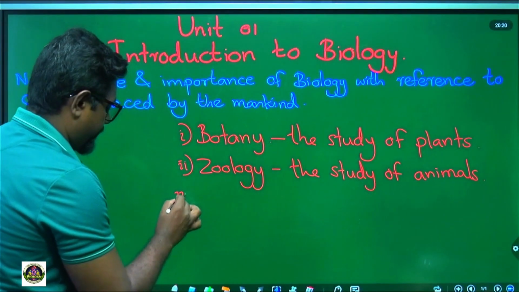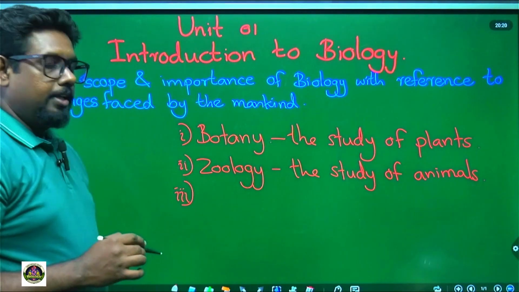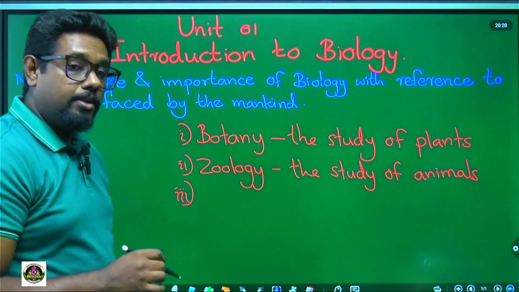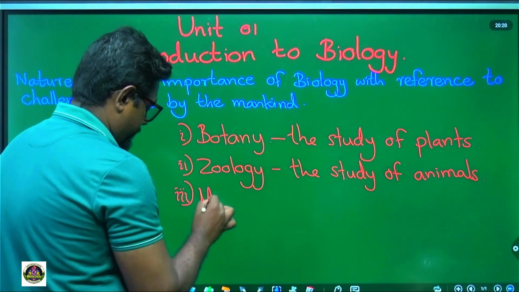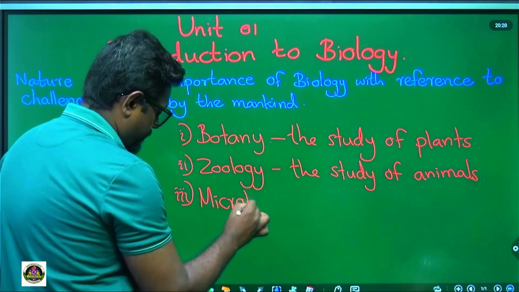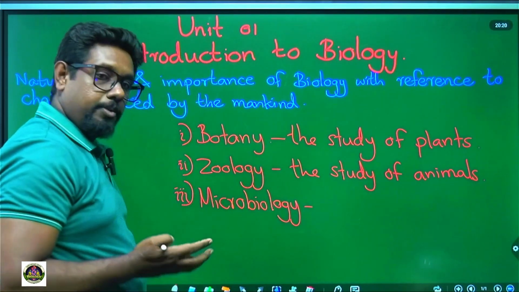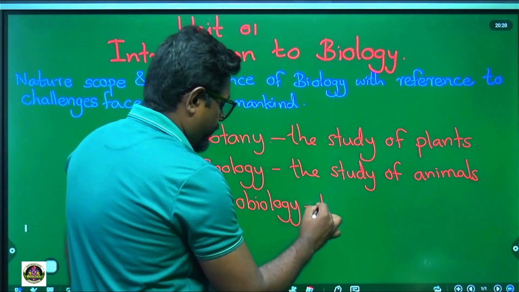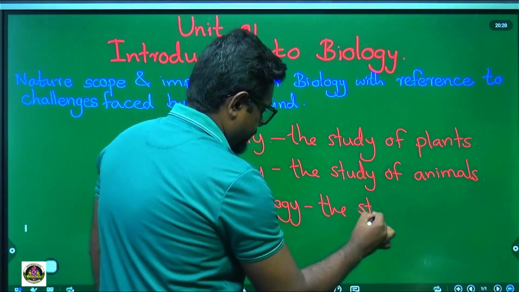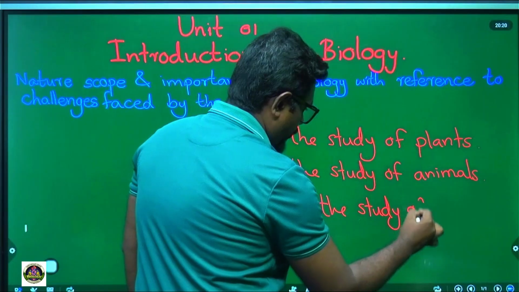And what is the third one? The third one is microbiology. Microbiology means the study of microorganisms.